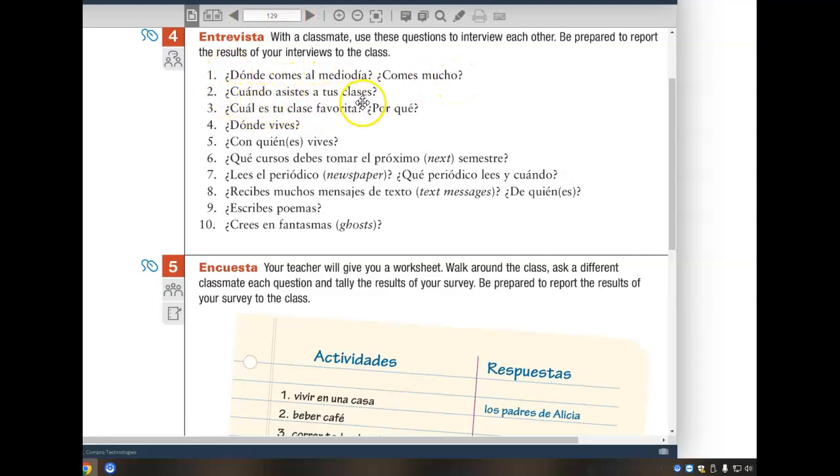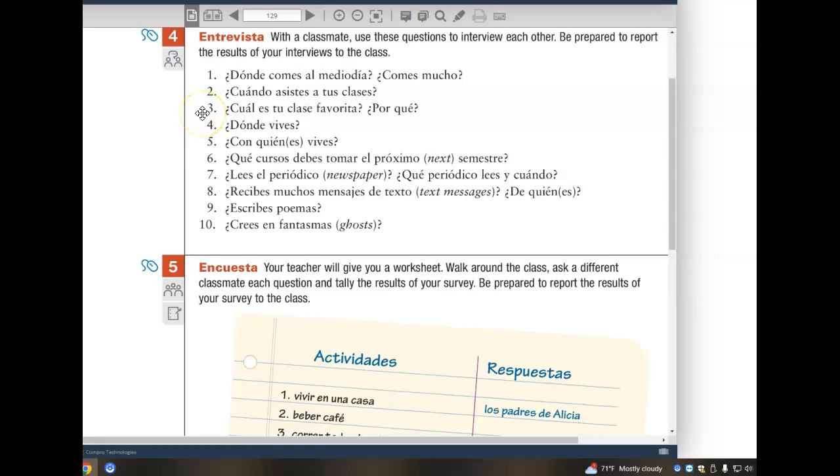¿Cuándo asistes a tus clases? When do you attend? You know what? I'll be honest with you. Of these questions, the number 4, I'm really only going to have you answer 3. That's what we did for the A days. And we'll do that for the B days as well. So let's just do 3 of them.